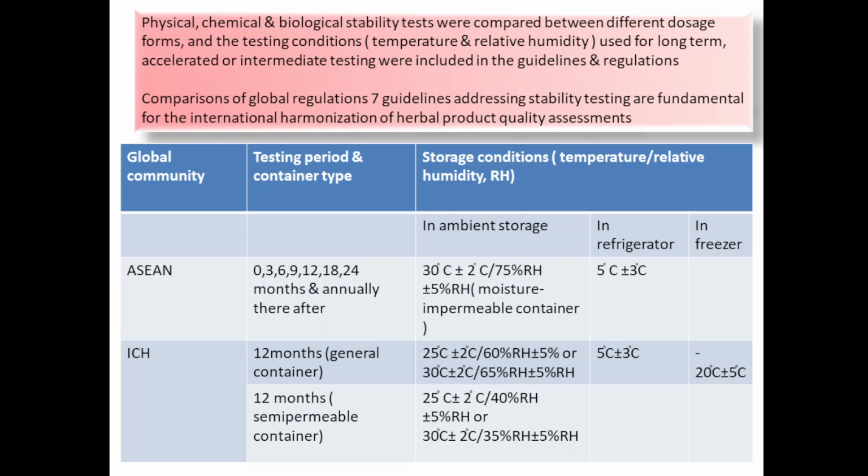These are the conditions for general container and for 12 months. For 12 months semi permeable container, 25 degrees Celsius plus minus 2 degrees Celsius, 40% relative humidity plus minus 5%, or 30 degrees Celsius plus minus 2 degrees Celsius, 35% relative humidity plus minus 5%. And if it is placed in refrigerator, then 5 degrees Celsius plus minus 3 degrees Celsius temperature is maintained. So these are the guidelines by ICH.